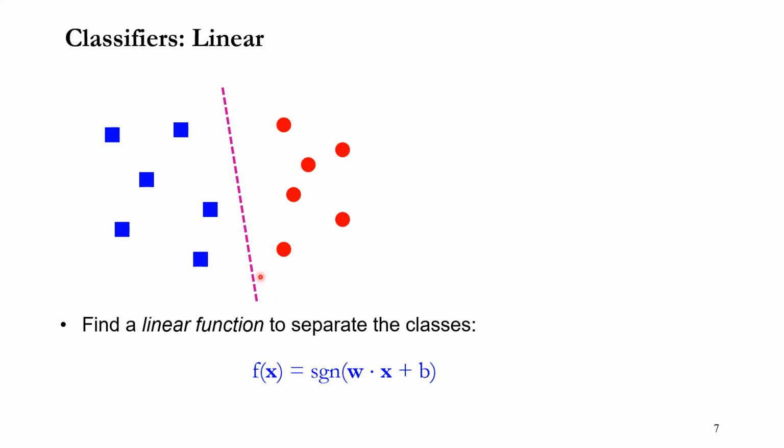So the definition of a linear classifier is that the boundary which separates different class values is a straight line. As you can see here, this linear classifier can be represented like this. This is a linear line, and that's why it is called a linear classifier.